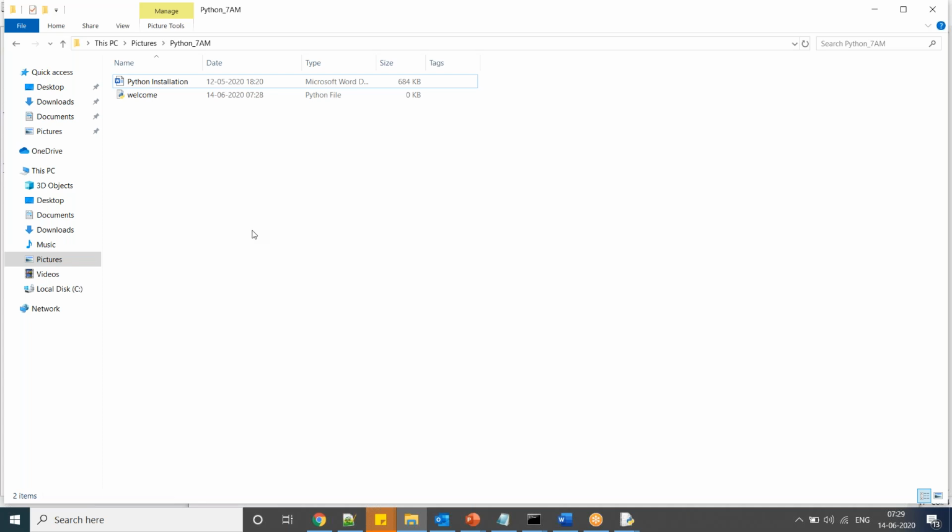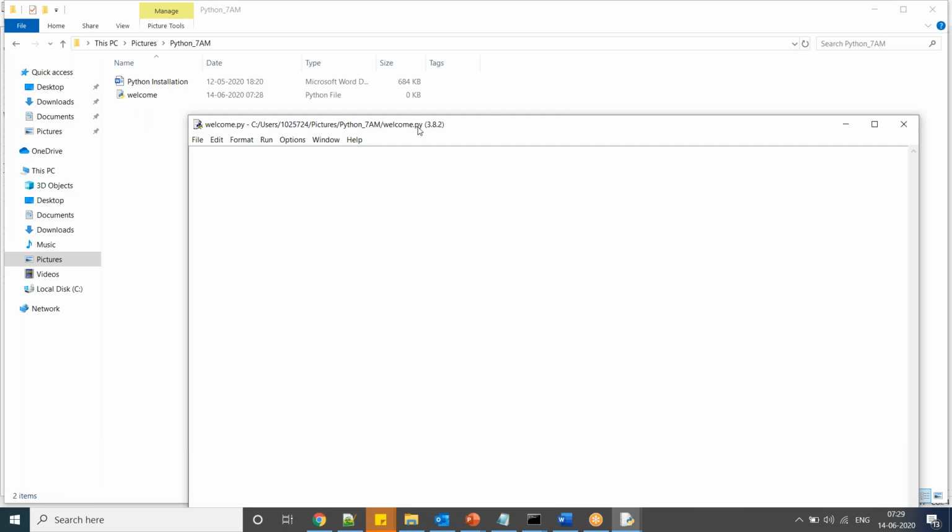Now here you can see a .py file. The same thing in Java is .java, and in C language it is .c. In Python you have to save the file with the .py extension. There is one standard like that. It is not mandatory to store with .py, but the best practice is to save the file with the .py extension. Now here you can write your Python statements.